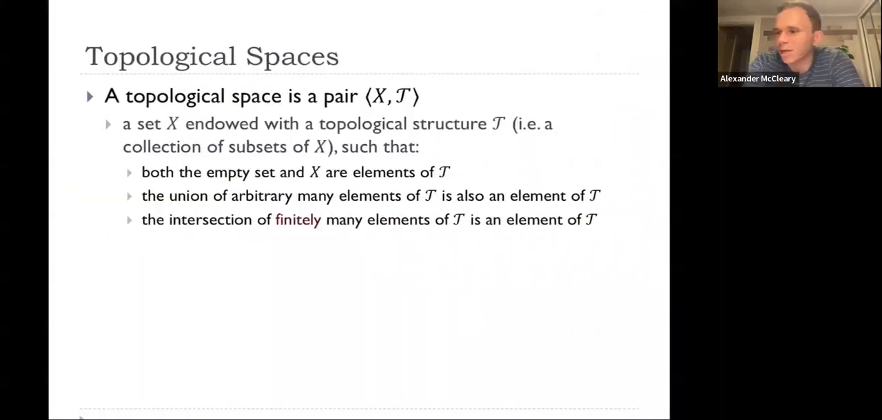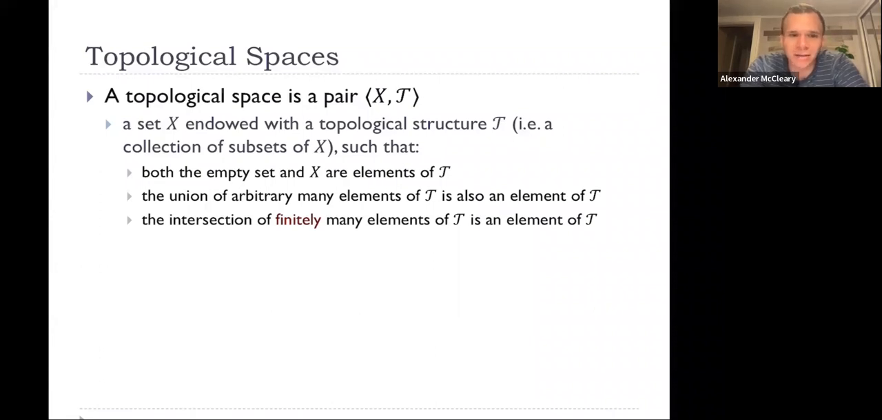So a topological space consists of a pair of sets. The first set X is our base set, while the second set tau is a collection of subsets of X. You can also think of tau as a subset of the power set of X. And tau has to satisfy certain rules. The first rule is that both the empty set and the whole space are in tau.